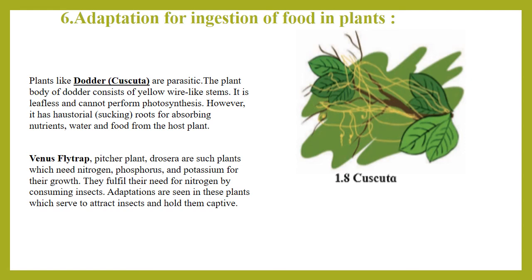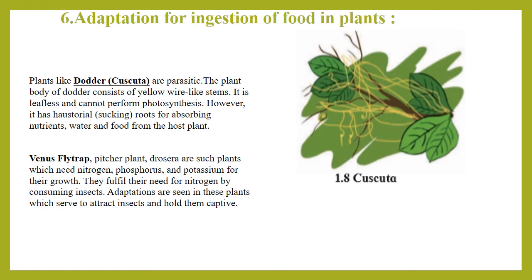They bring out certain special changes in themselves so that they are easily able to catch the insects. They catch hold of the insects and absorb the nutrients from those insects' bodies. The examples are Drosera, that is sundew, Venus flytrap, and pitcher plant. These plants fulfill their need for nitrogen by consuming insects. The adaptations seen in these plants serve to attract insects and hold them captive.